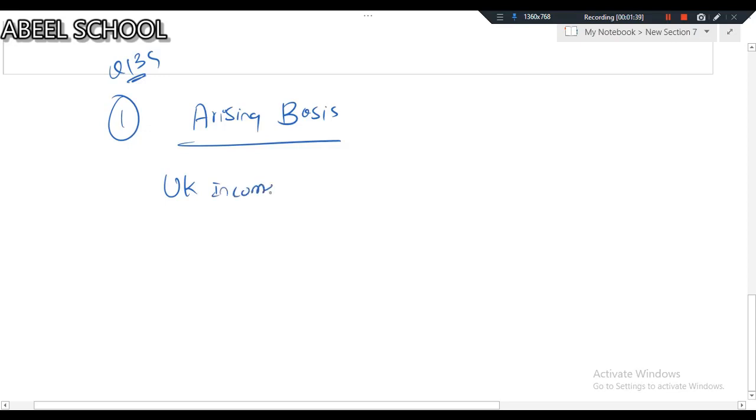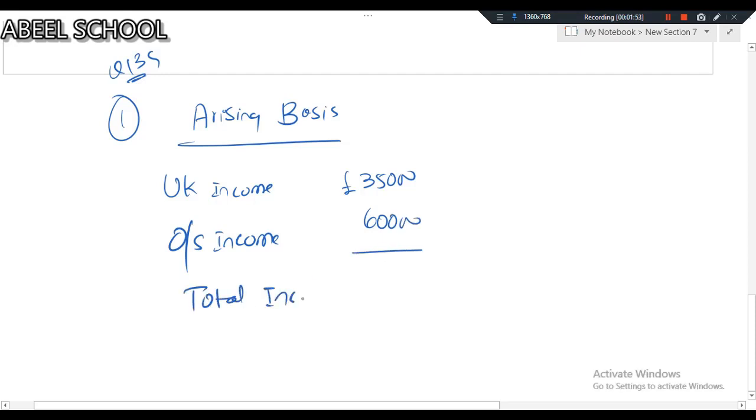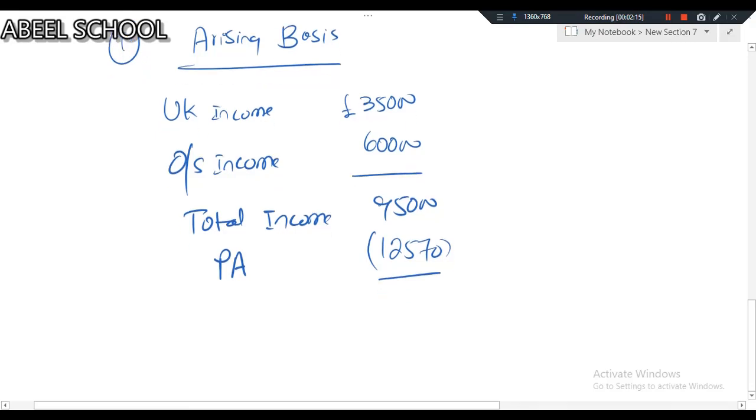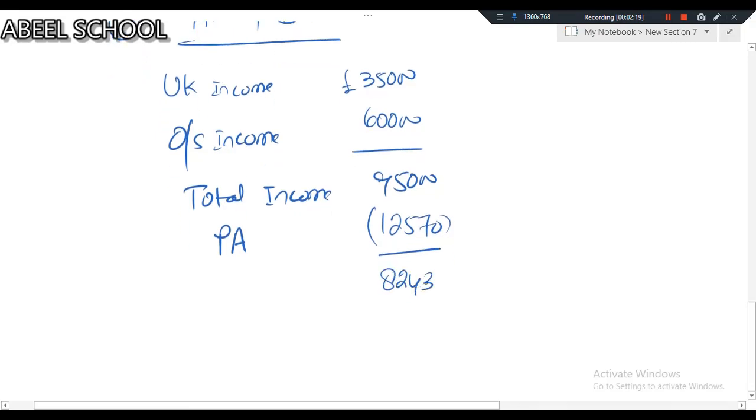UK income is 35,000. Overseas income is 60,000. Total income is 95,000. Personal allowance is 12,570. In Finance Act 2021, personal allowance is 12,570. In Finance Act 2020, it was 12,500. This is a small change. Taxable income is 82,430.